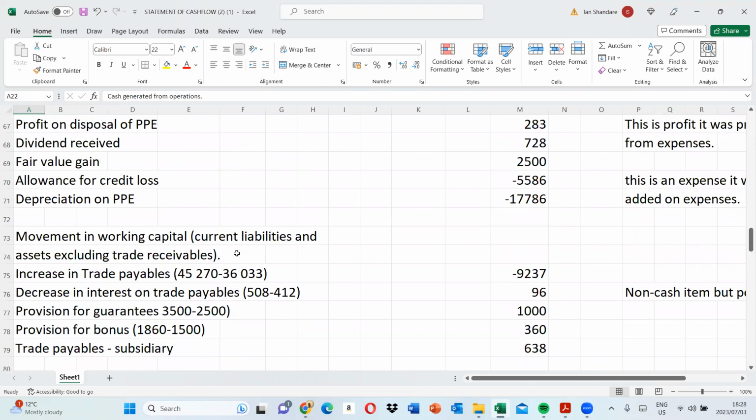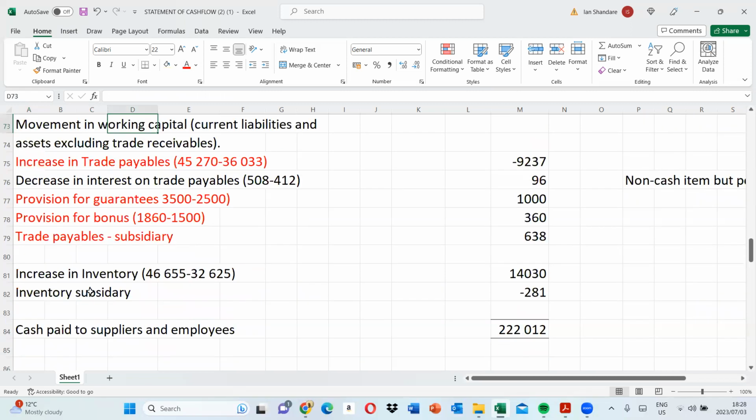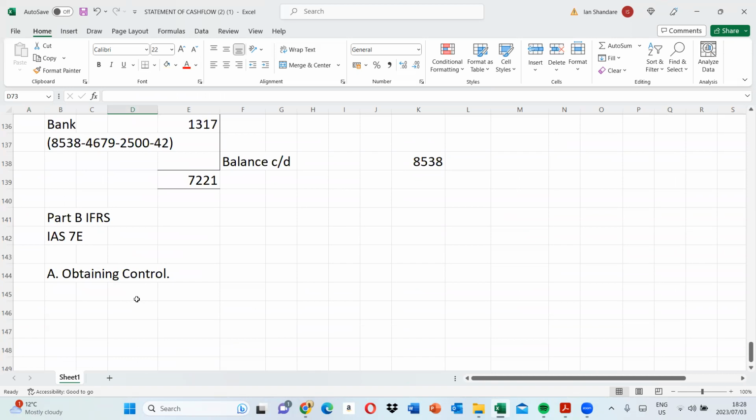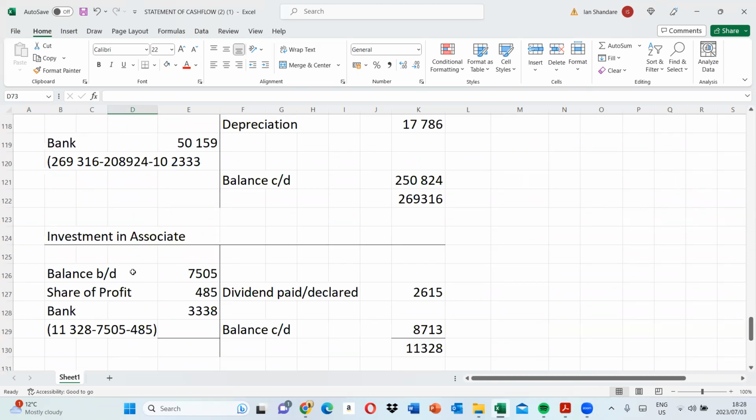All right, the movement in working capital. You see trade receivables, you included there. All right, decrease in interest on trade receivables, provisions. We can all agree that these are our current liabilities. All right, so they do not form part of financing activities. Only non-current liabilities are the ones that we include under financing activities, right? Why? Because the current liabilities, we've already included them on calculating the working capital.